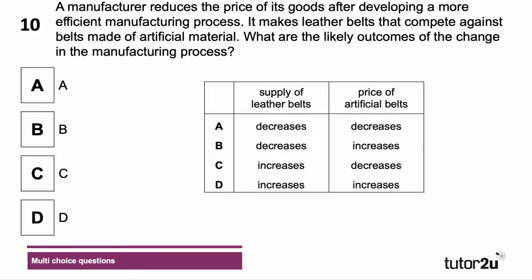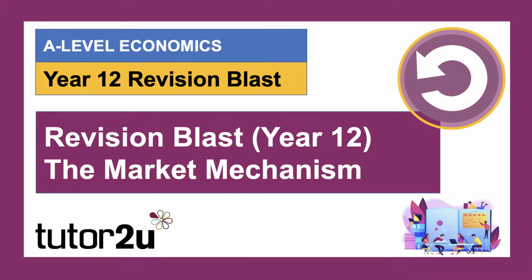Well, the manufacturers become more efficient, so the supply of leather belts will increase. Now, if leather belts increase supply, the price of those leather belts will go down. Therefore, people will tend to switch towards leather belts and away from artificial belts. Therefore, the demand for artificial belts will fall, leading to a decrease in the price of artificial belts, which is the answer C. There we go.